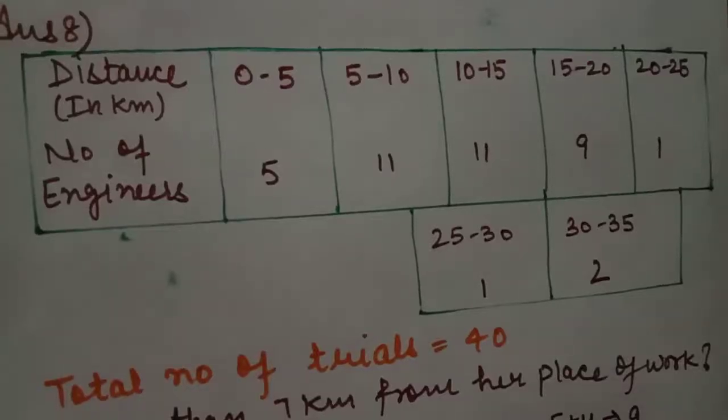In question number 8, it says, refer to question 2 of exercise 14.2. What is the empirical probability that an engineer lives less than 7 kilometers from her place of work? In question number 2 of exercise 14.2, 40 engineers are present, and the distance between their home and their workplace is given. So students, it is raw data. You can use it like this and you can make a table also.